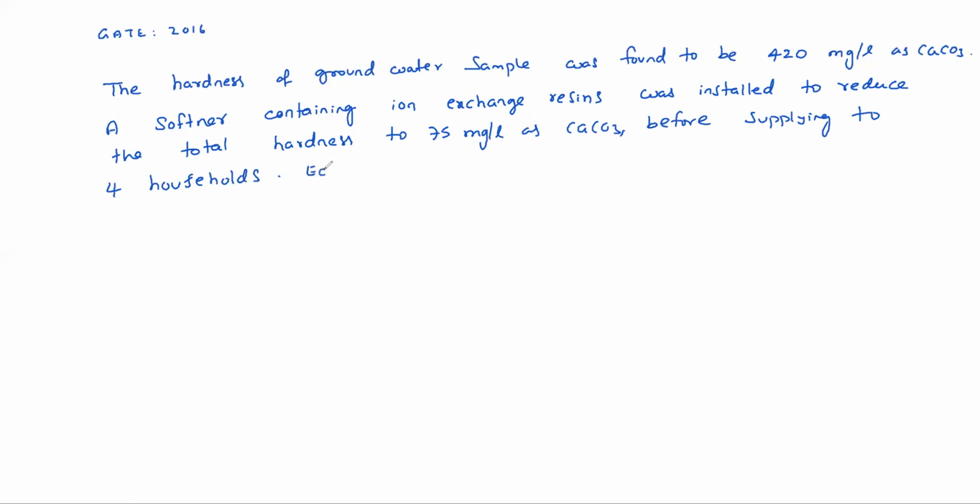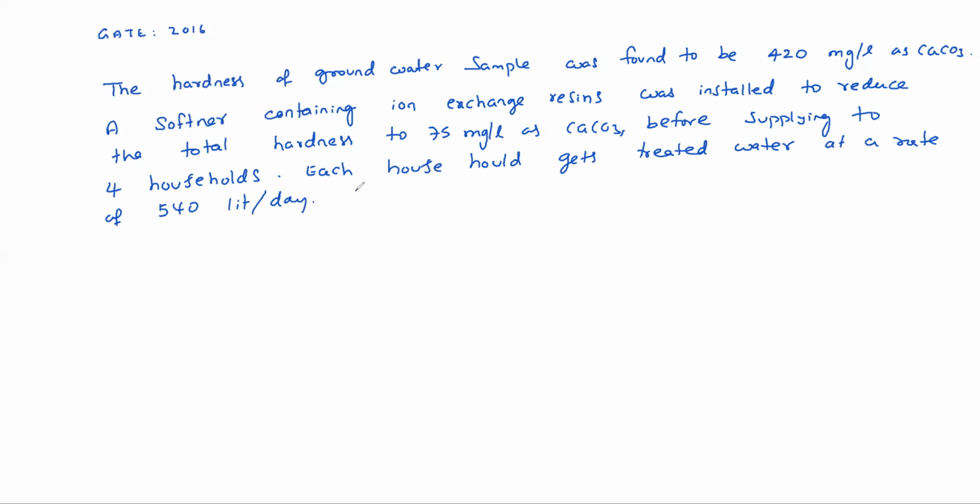Each household gets treated water at a rate of 540 liters per day.